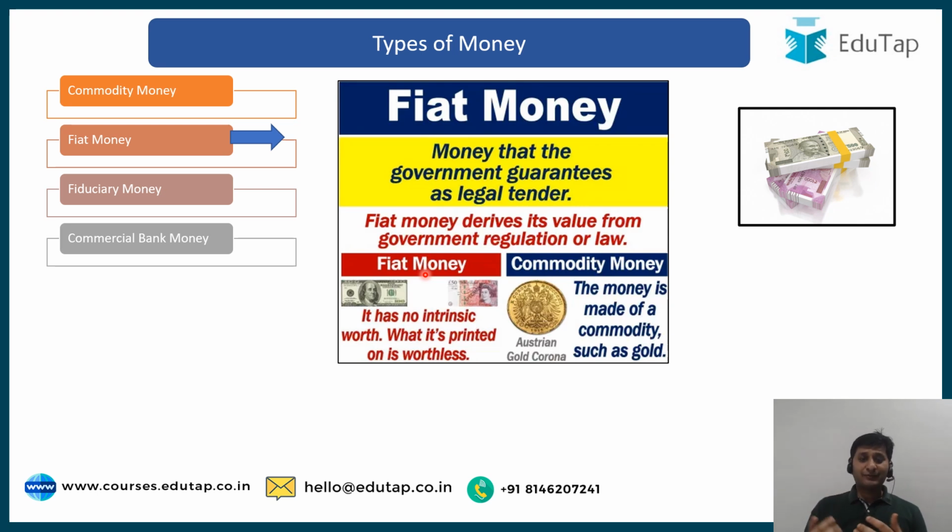So fiat money has no intrinsic worth by itself, but its worth comes from the government recognizing it as legal tender. By regulation and laws, this type of money is recognized as legal tender, and then it has some worth. I hope you are able to understand fiat money. In simple words, the currency of any country which is printed on paper is in itself worthless, but it has some value because it's legal tender, recognized by the regulation or laws of that place. So in India, we have this type of currency, and this is fiat money.